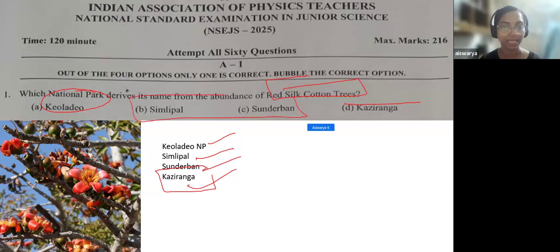Now you have two options, B and C. Sundarban National Park is in West Bengal, and it derives its name from the Sundari mangrove tree. So it is not Sundarban, but Simlipal. The name Simlipal is derived from the red silk cotton tree. So the answer should be option B.